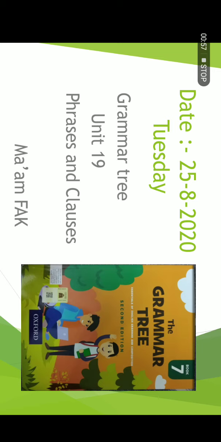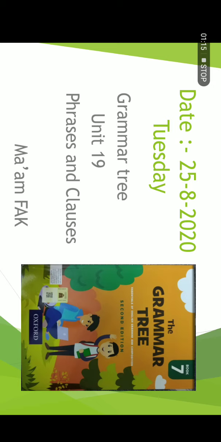We will do our lessons of grammar tree from the new book, not from the old book. So all the students who have old books should try to buy the new book so they could complete their work, so there might be no confusion related to our lesson.